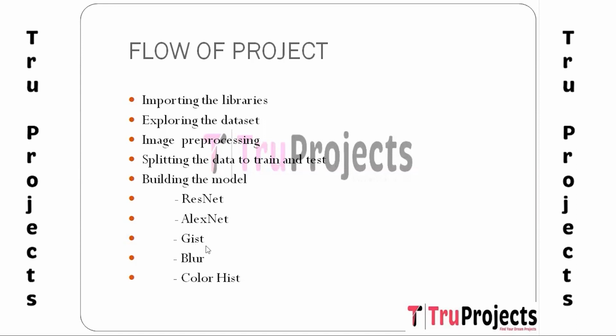And the third one is GIST, a feature extraction technique used to summarize the essential information in an image. It captures the global layout and structure of the image and is particularly useful in understanding the context. GIST features are typically represented as a vector of numerical values which can be fed into the recommender system to understand image similarity and make recommendations based on similar image content.